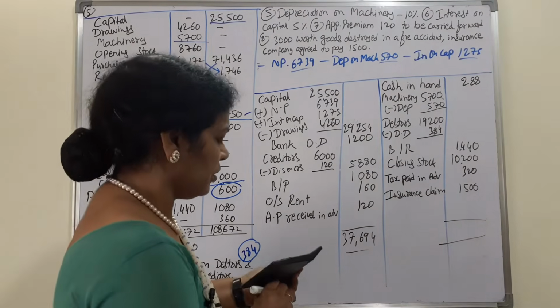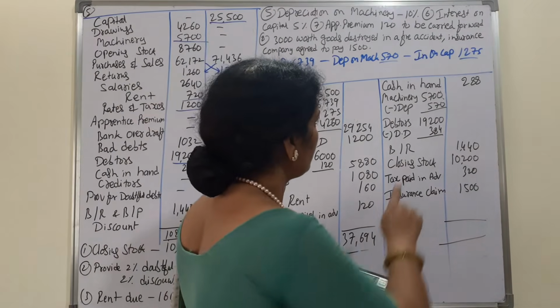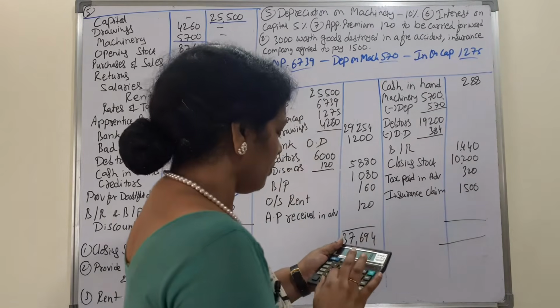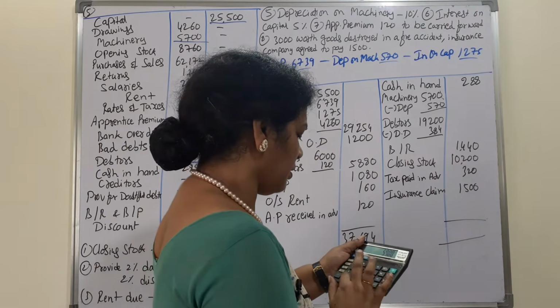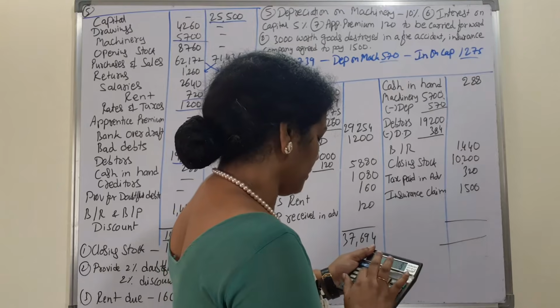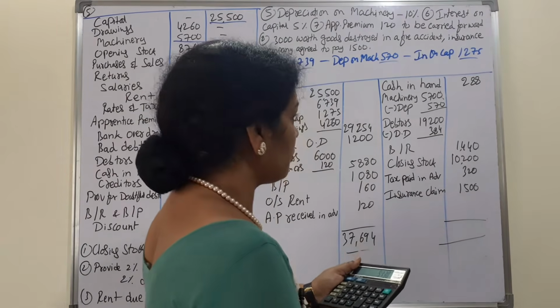We'll check it on the asset side also. First we'll do these calculations. 5,700 minus 570, 5,130.